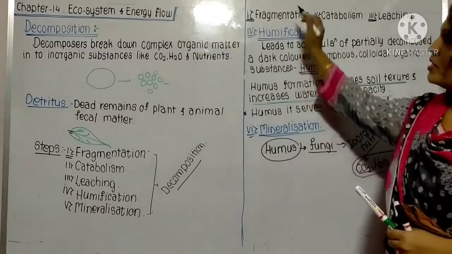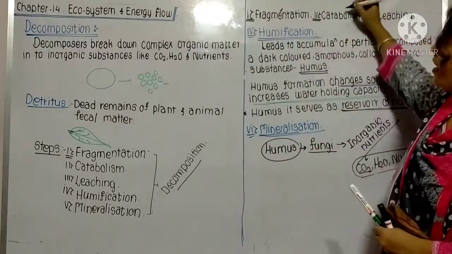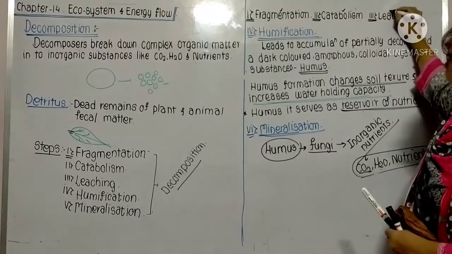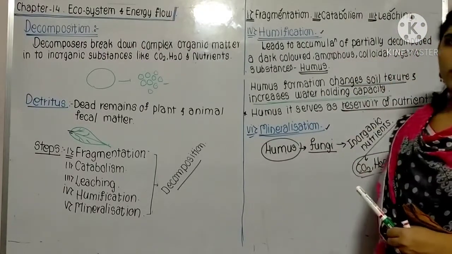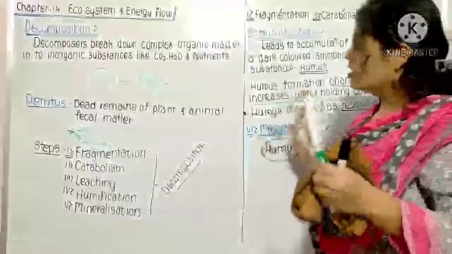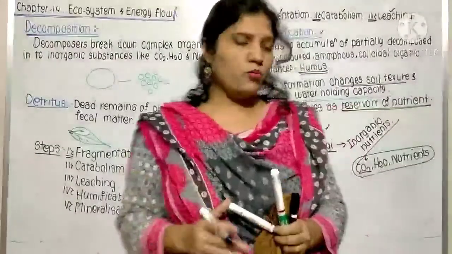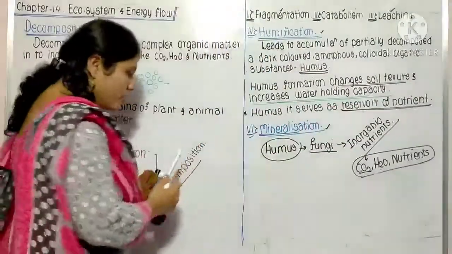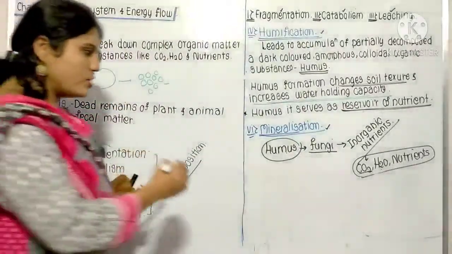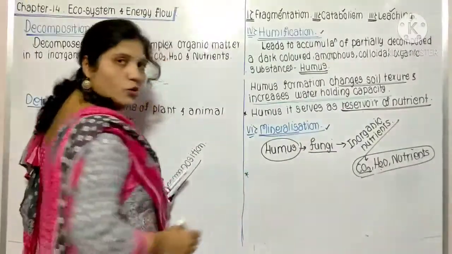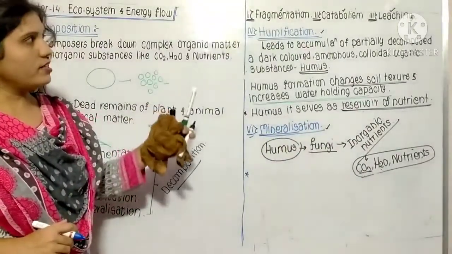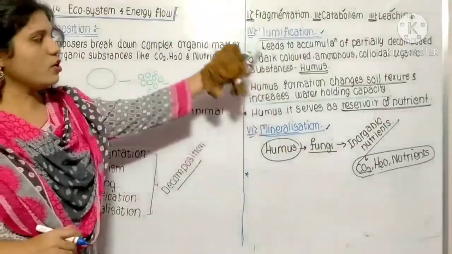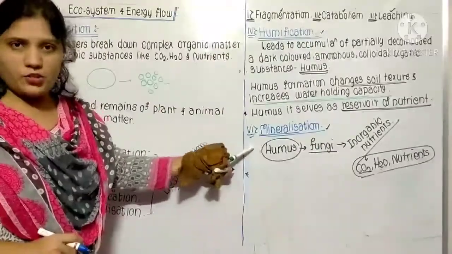This is the whole process: fragmentation, catabolism, leaching, humification and mineralization. All these things are related to decomposition. Now, various factors are responsible in decomposition. Hope you all understood all these steps.